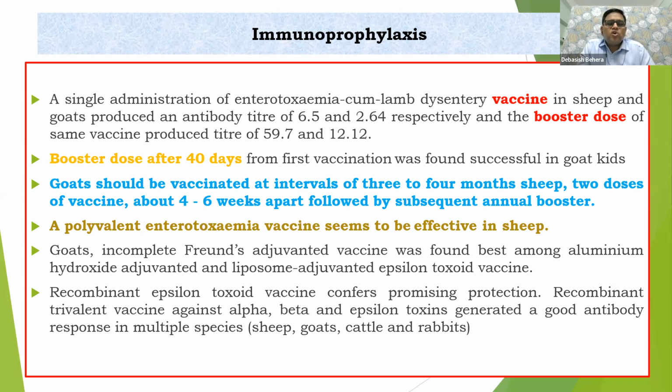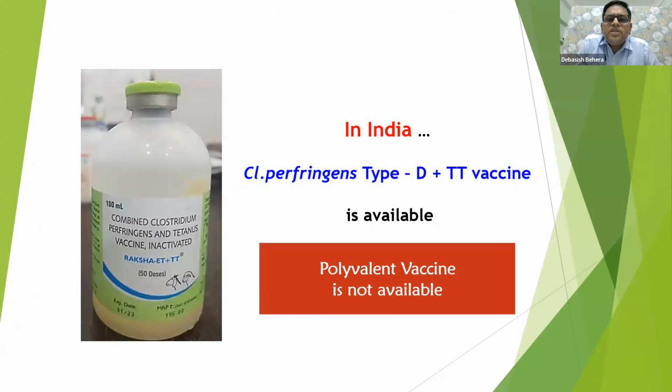The recommended epsilon toxoid vaccines give very promising protection. A trivalent vaccine against alpha, beta and epsilon toxins is also very good, but I don't think it is available in India till date. In India, Clostridium perfringens type D with tetanus toxoid vaccine is available. Yes, polyvalent vaccine is not available.